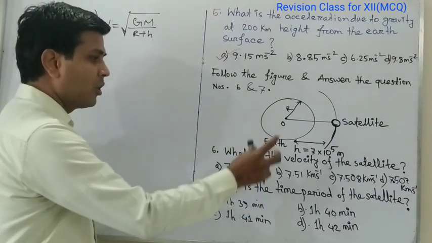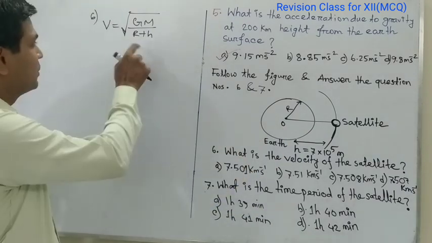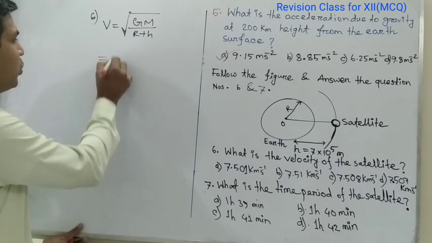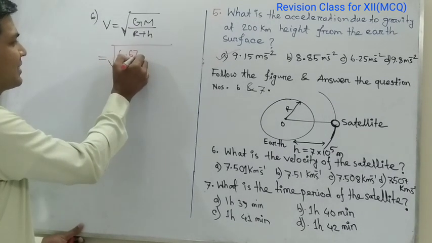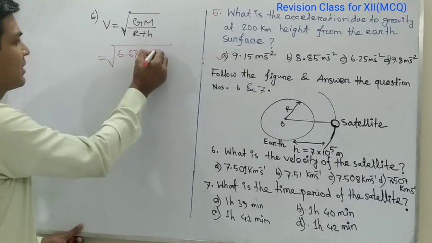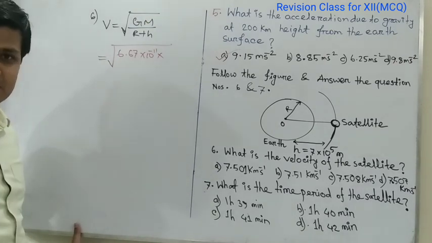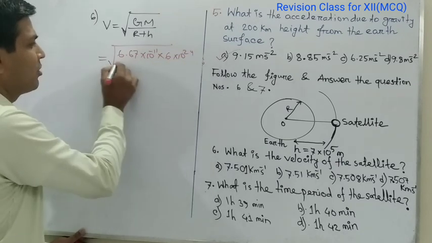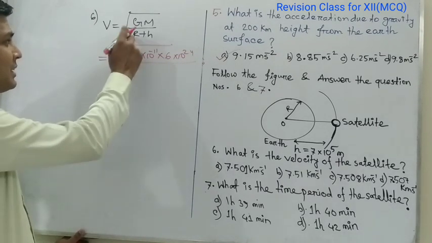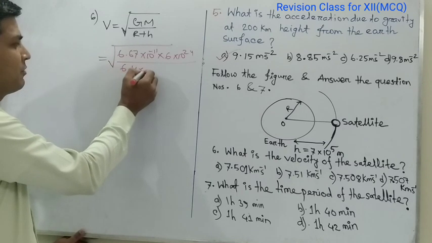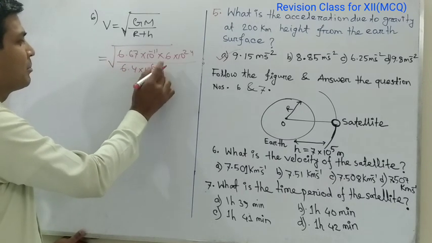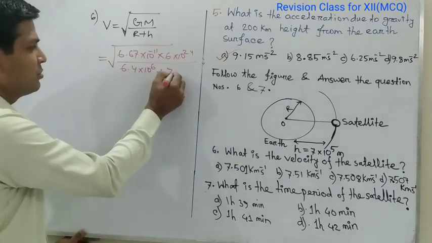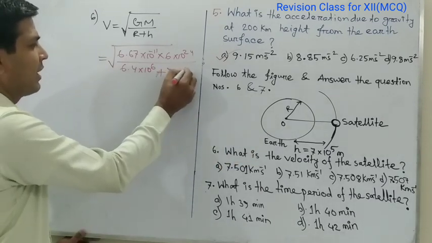If we put all the values in that equation: G is the gravitational constant, whose value is 6.67 into 10 to the power minus 11. M is the mass of the earth, whose value is 6 into 10 to the power 24, that is a constant value. Radius of the earth is also a constant value, 6.4 into 10 to the power 6, plus the value of h given here, 7 into 10 to the power 5.